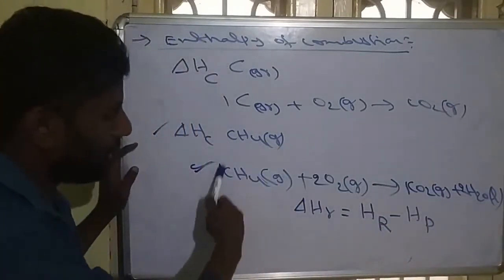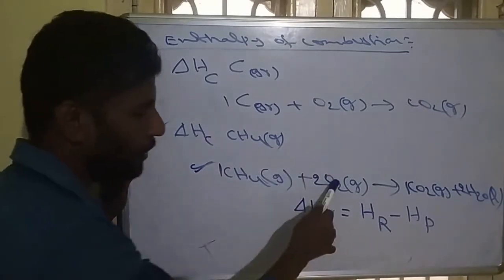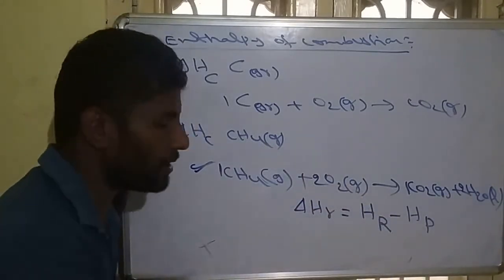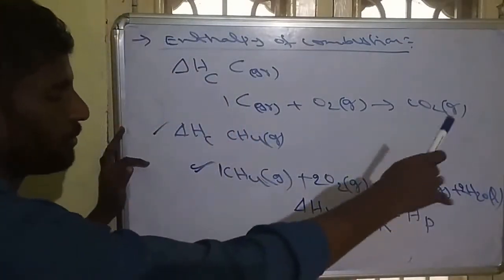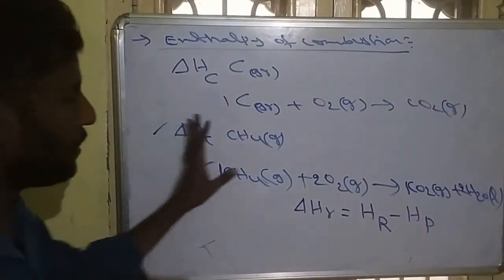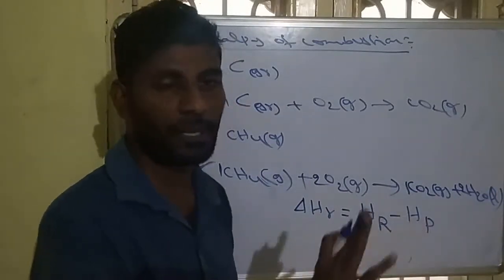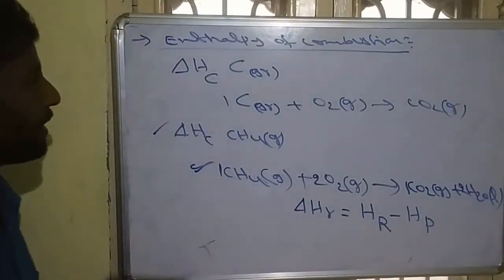Reactant means CH4; the value should be given. The O2 value you can directly take as zero because it is naturally occurring. The CO2 value and H2O value they will also give. So we have to calculate the values. They will give the values, and just substituting is important. That is enthalpy of combustion.